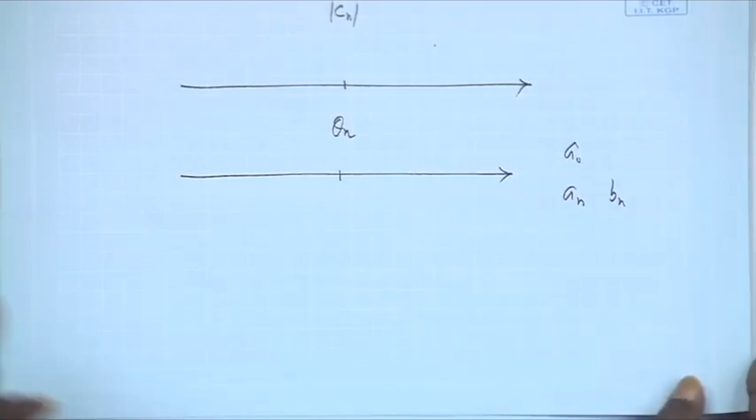Now let us try to see if we can correlate these two things. That is the first task, and then we will come back and try to explain what we mean by negative frequency. So first let us be concerned about this relationship. We have already explored that there is a relationship between C plus n and C minus n, so what we will try to do is pair up these two terms.